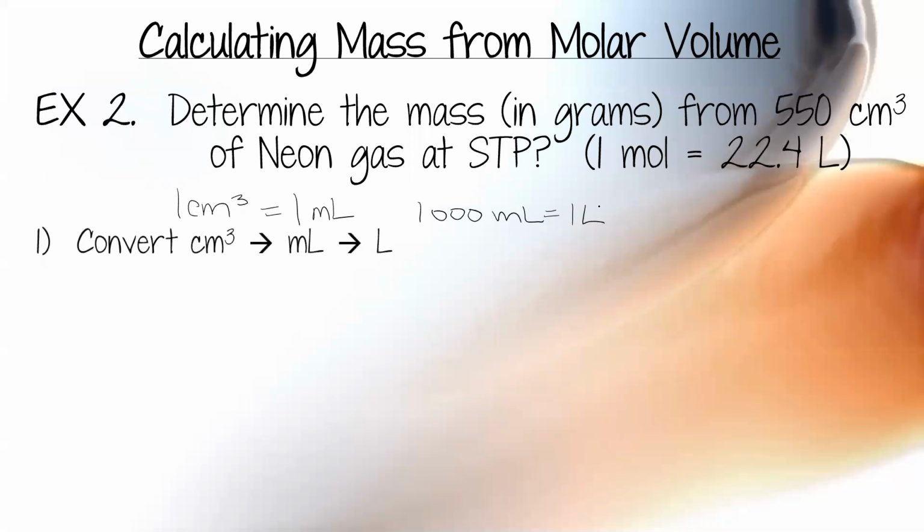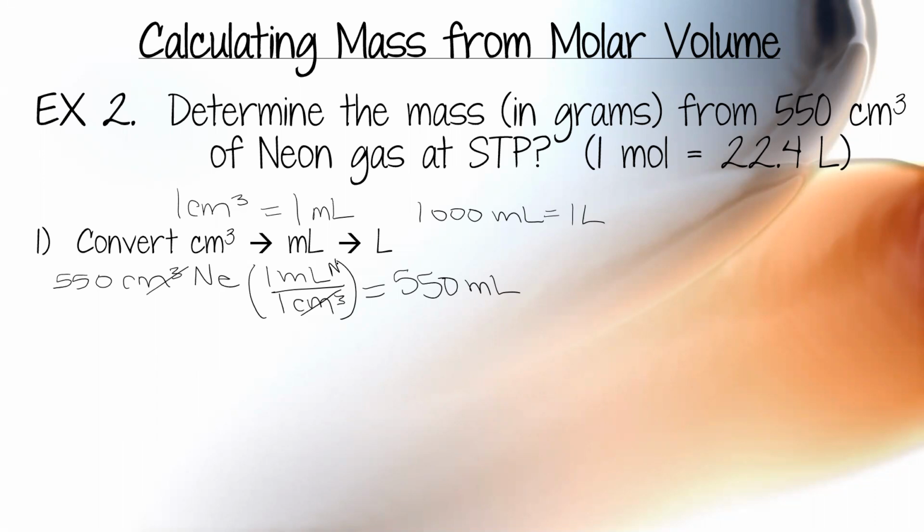So the first thing I have to do is convert cubic centimeters to milliliters to liters, because I need to be in liters to begin. So I have 550 cubic centimeters of neon, which is just Ne, not diatomic. 1 milliliter is equal to 1 cubic centimeter. I know it's easy math, but show it. So now I'm at 550 milliliters. I forgot my units or my labels. How dare I? Okay, now I can go from milliliters to liters.